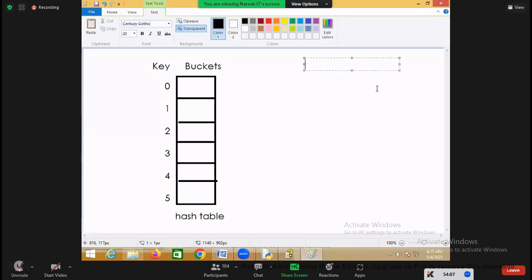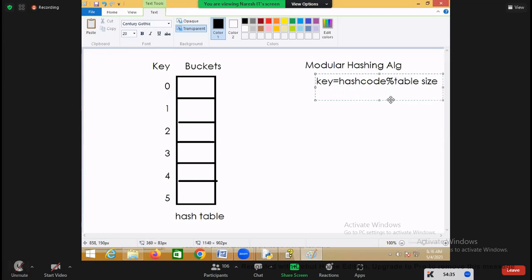Suppose there is one hashing algorithm called modular hashing. According to this algorithm, the position is always found using the hash code of the object mod table size.